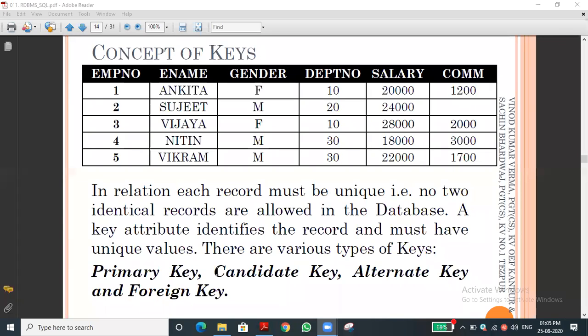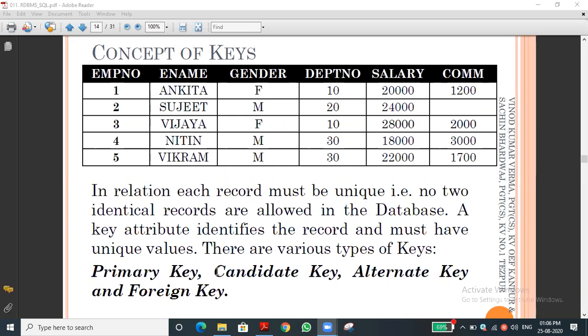Have you understood? For example, all three candidate keys have the eligibility to become a primary key, but one of them will be selected as the primary key. The rest of the two will act as alternate keys. So one among the two, we can select as an alternate key. Have you understood this?